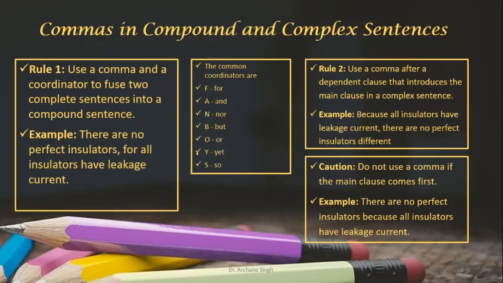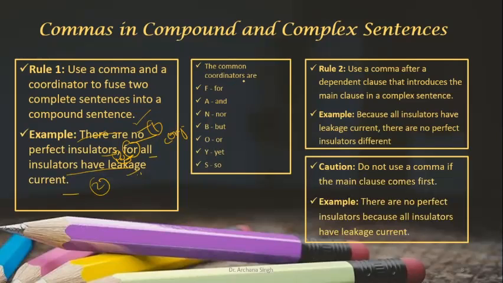Next, we use commas in compound and complex sentences. The first rule says use a comma and a coordinator to fuse two complete sentences into a compound sentence. Now let's see. "There are no perfect insulators." This is one sentence. "All insulators have leakage current." This is the second sentence. And "for" is your conjunction, so before this we put a comma. Fusing two sentences with the help of a coordinator, we put a comma before it.